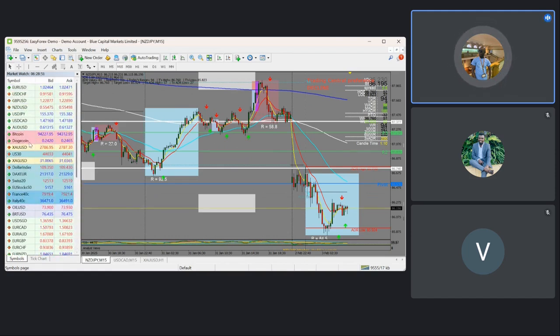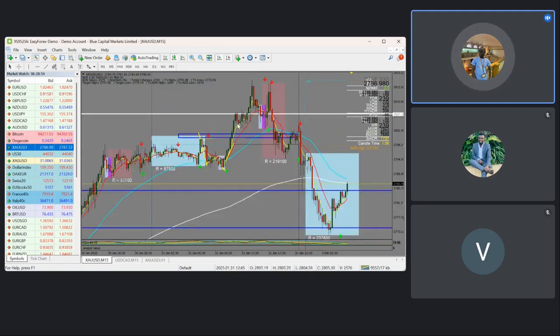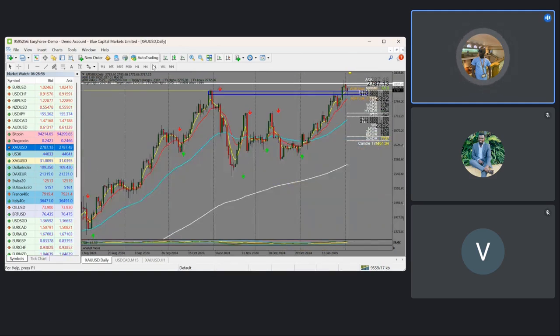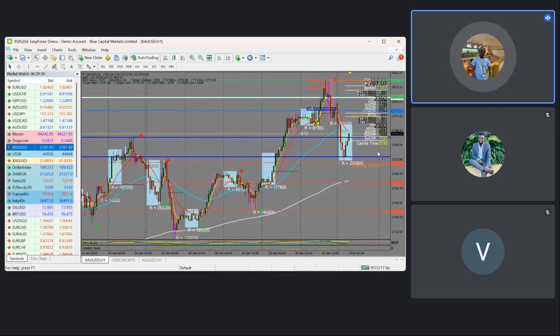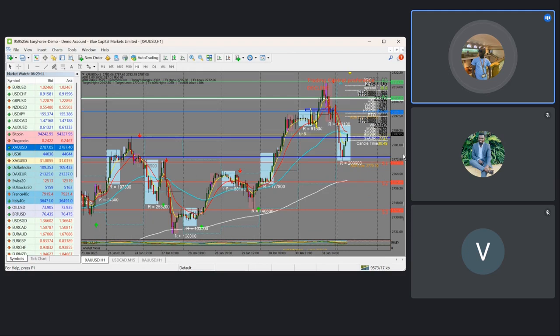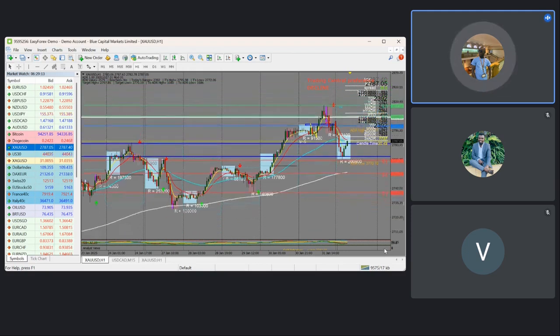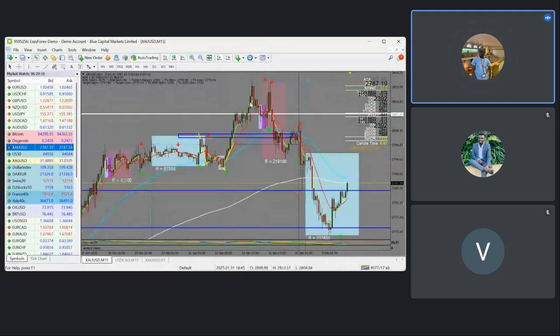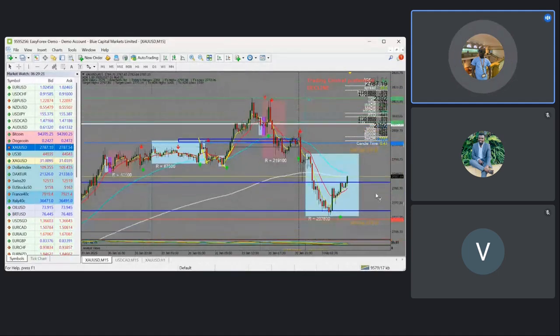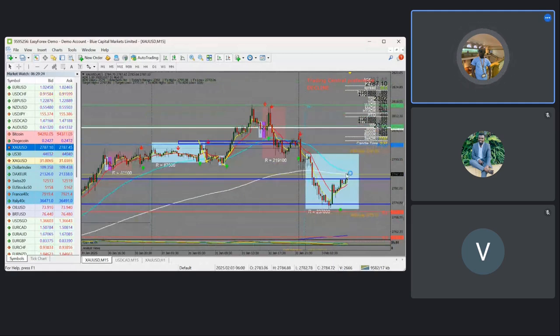So looking at a gold trade, we saw last week the gold come all the way to the all-time highs. What we are seeing in the gold trade is some sort of pullbacks. In the morning, we saw the market selling massively, and the market we are seeing right now is trying to give us some pullbacks for buys.